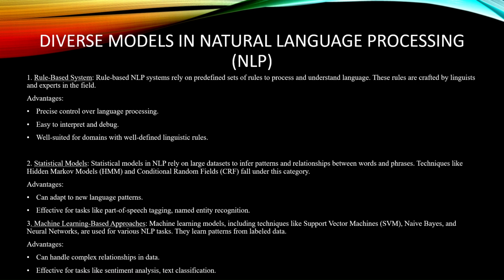Machine learning based approach. Machine learning models include techniques like support vector machines, naive Bayes, and neural networks, which are used for NLP tasks. They learn patterns from labeled data. Advantages: they can handle complex relationships in data. In neural networks, RNNs are mostly used for text-based natural language processing, which can handle complex text-based data, and are effective for tasks like sentiment analysis and text classification.